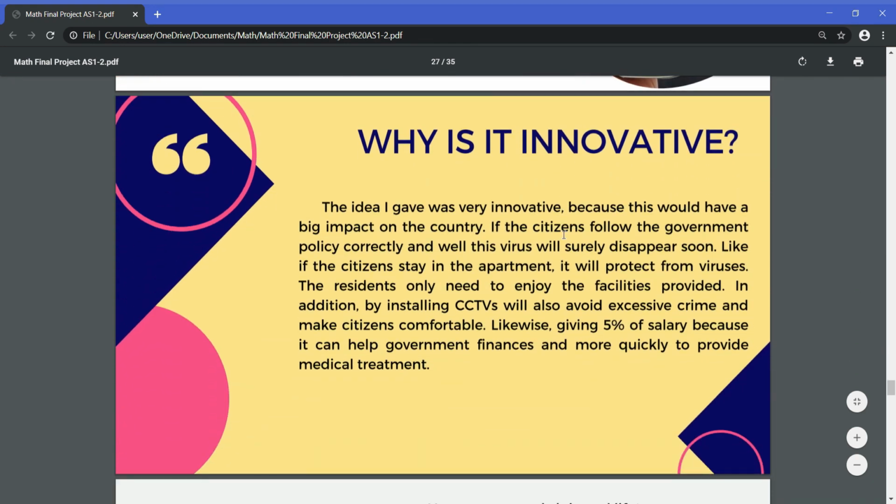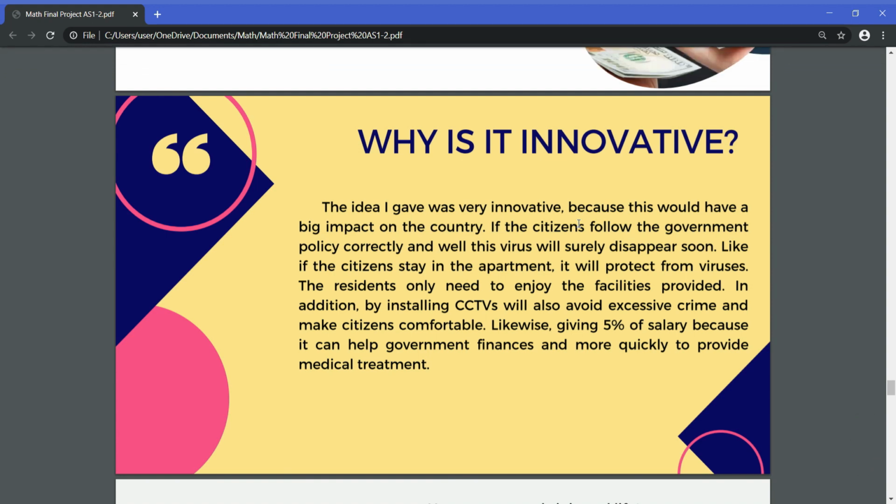So why is my idea innovative? My idea is innovative because it will have a big impact on the country. If the citizens follow the government policy correctly and well, this virus will surely disappear soon. Like if the citizens stay in the apartment, it will protect them from the virus. The residents also only need to enjoy the facilities provided. In addition, installing CCTVs will also avoid excessive crime and make citizens comfortable. Likewise, giving 5% of salary can help government finance and more quickly provide medical treatment.